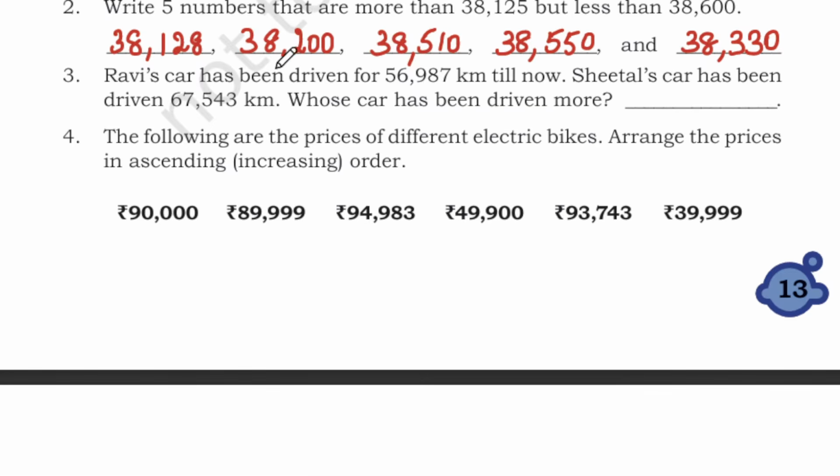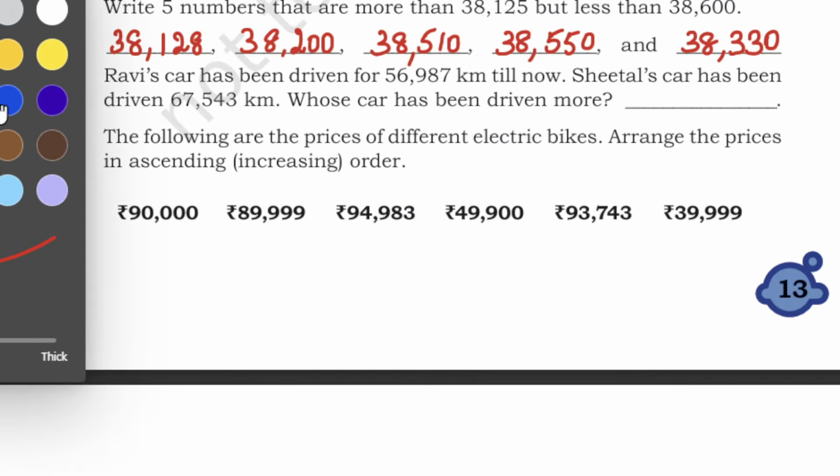Now, Ravi's car has been driven for 56,978 kilometers till now. Sheetal's car has been driven 76,543 kilometers. Whose car has been driven more? Let me give you one example, students.